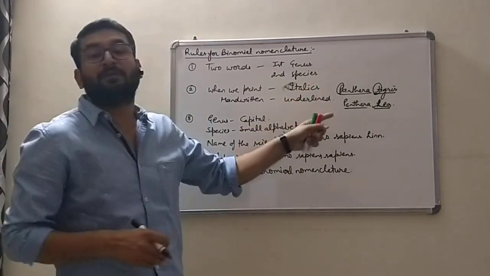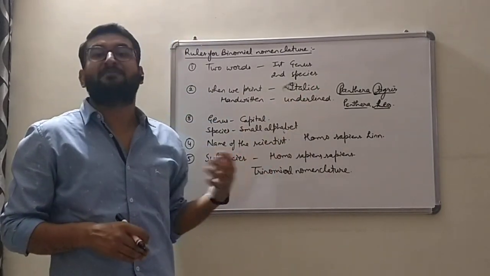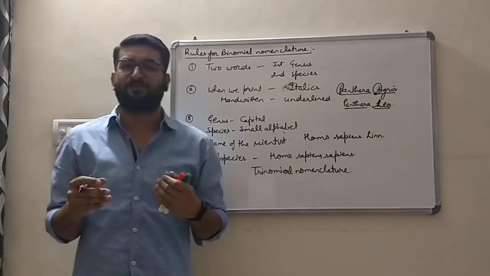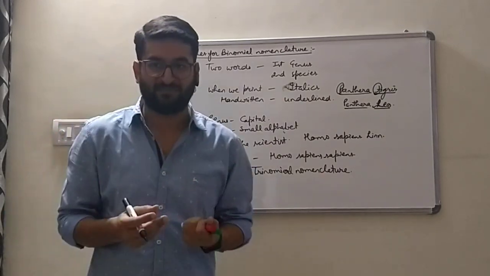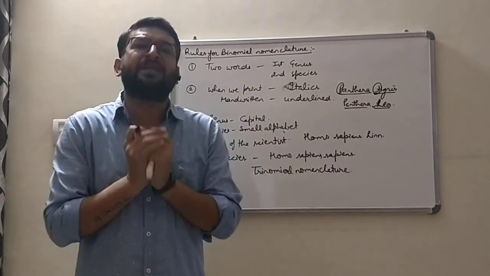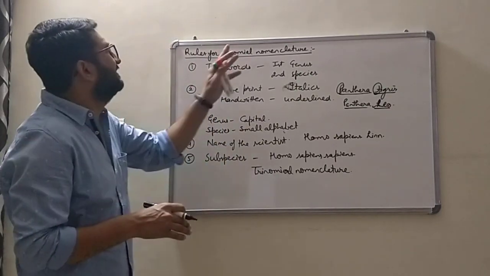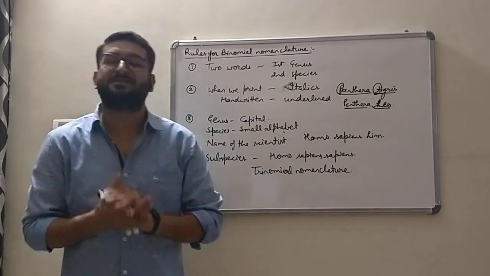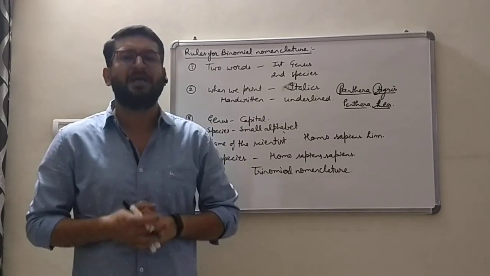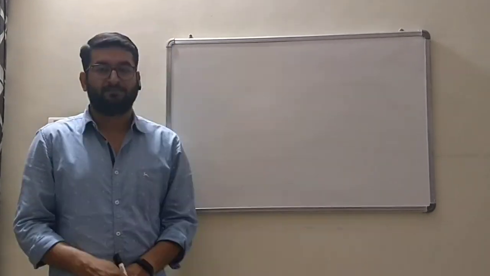The example I gave you about Panthera, like Mangifera. These are certain genera in which various species lie. Next, a wrong name can easily be corrected by this method. So these are certain advantages of binomial nomenclature.